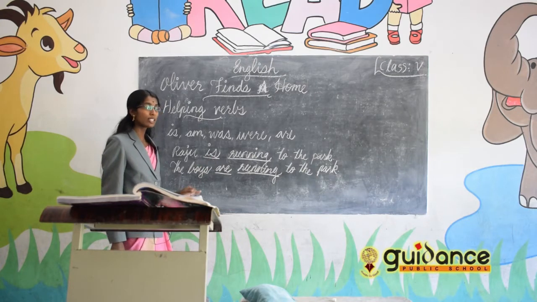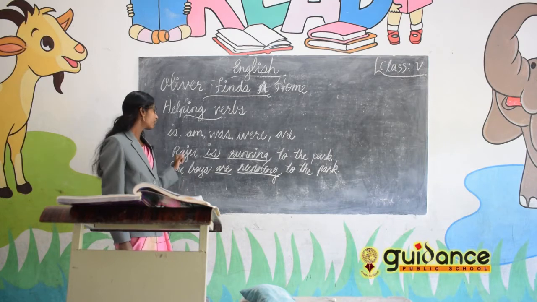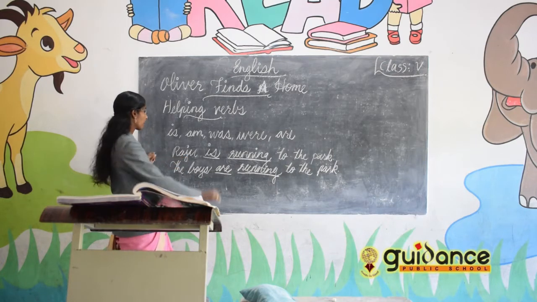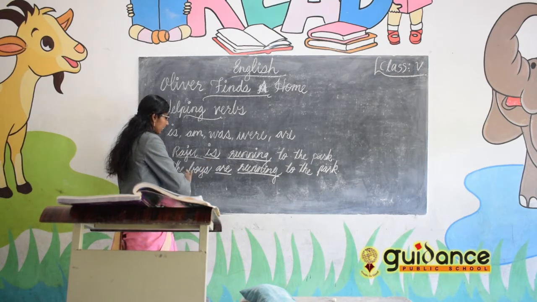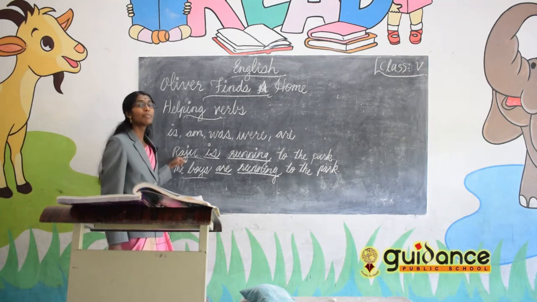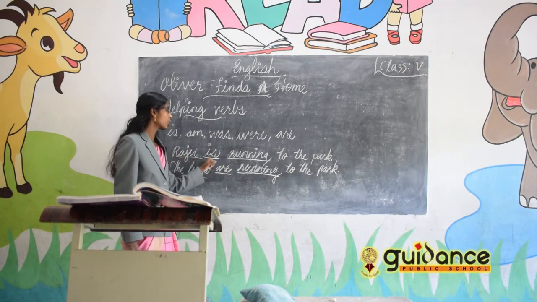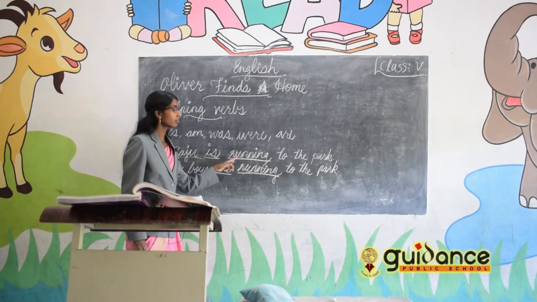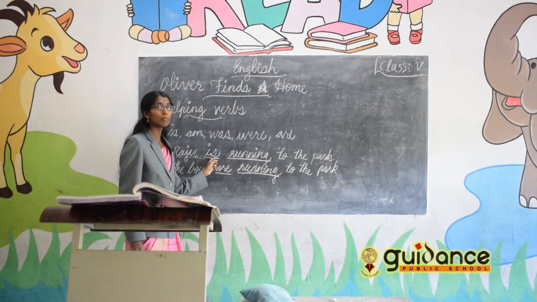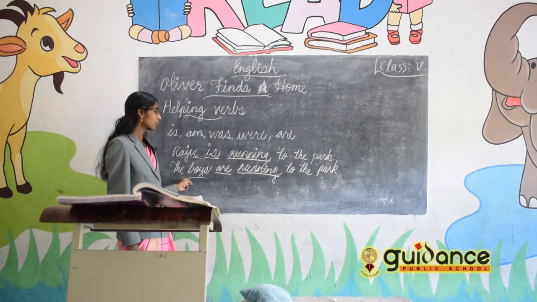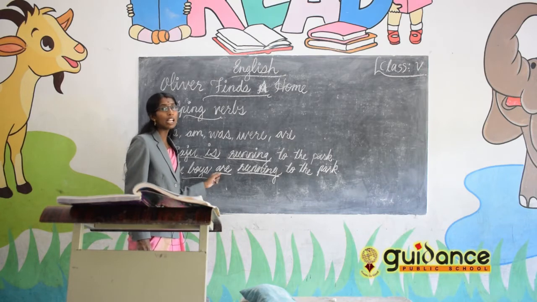Why? Because the subject is singular or plural. Here the subject is Raju, and here the boys. If the subject is singular, you have to use a singular helping verb. If the subject is plural, you have to use a plural helping verb.